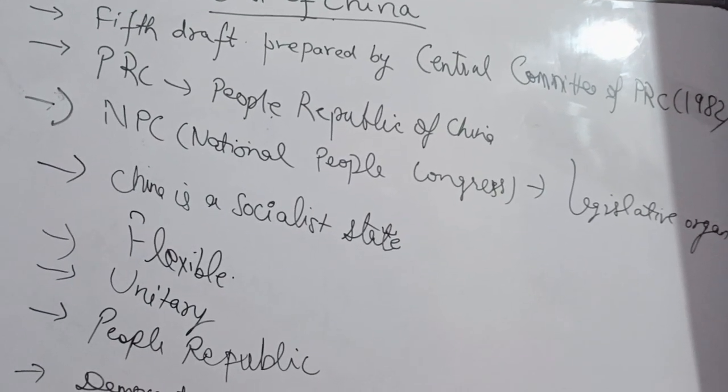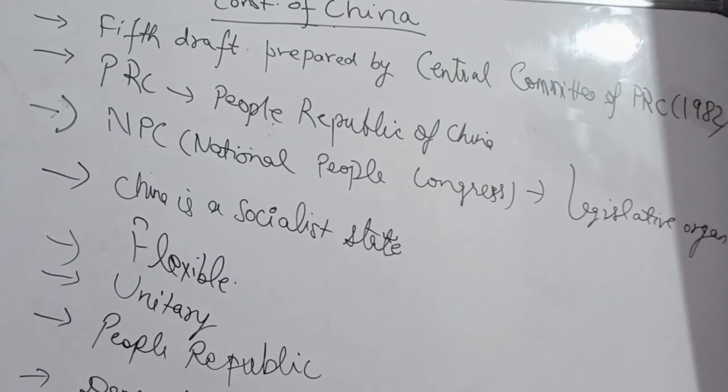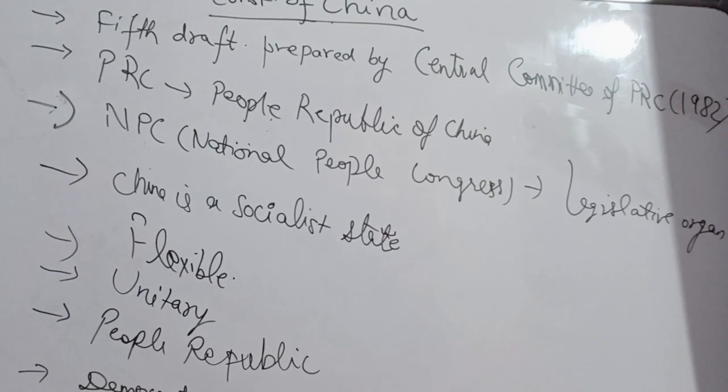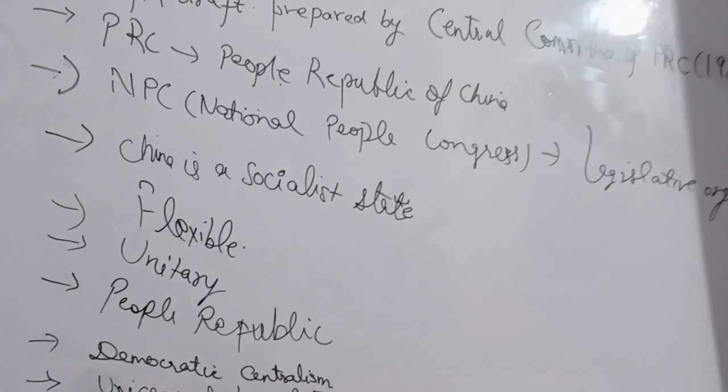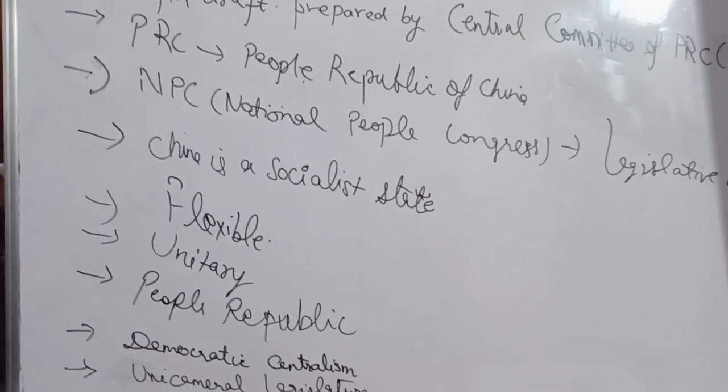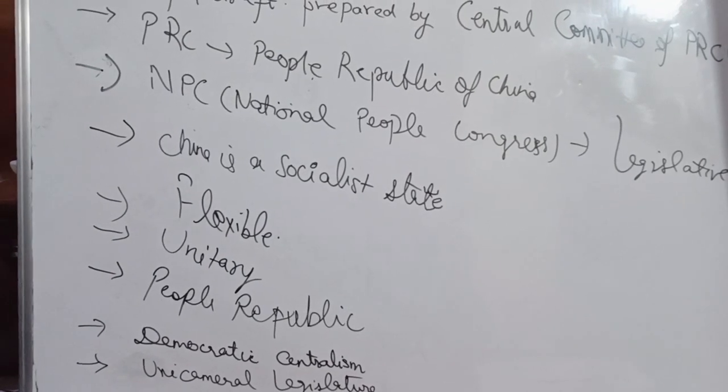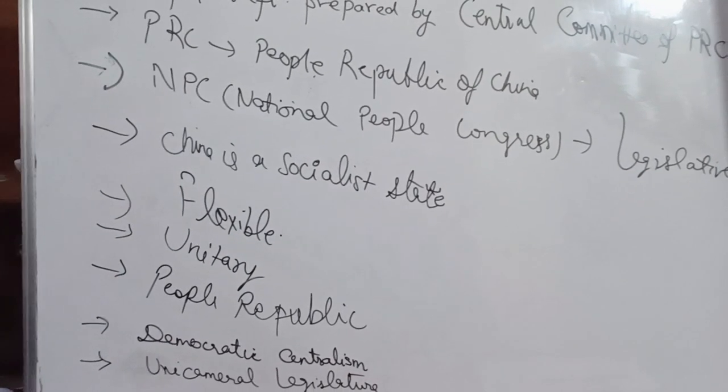China is a socialist state. The entire private resources of the country are under the control of the government. China's constitution is flexible. Why is it flexible? Because the amendment of the constitution is comparatively simpler.